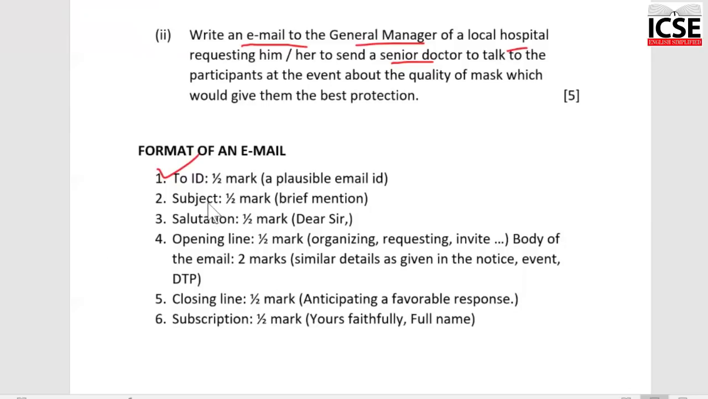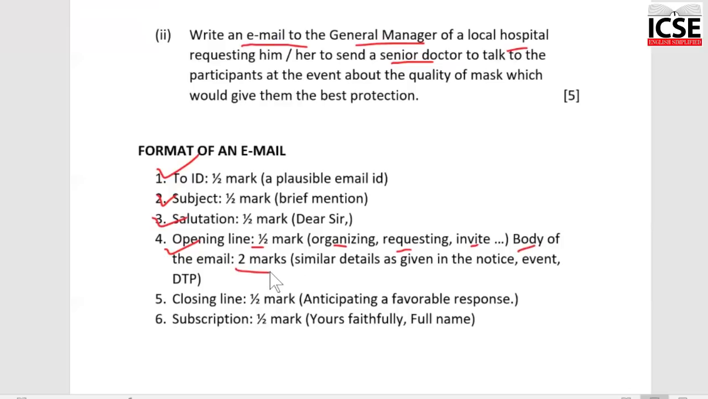Now, the next is the subject. This again carries half a mark. Straight away from the topic you can take. Salutation, write dear sir, stick to the margin. Everything has to be left aligned. The opening line carries half a mark. Try and write something like our school is organizing, or we would like to request you, or we would like to invite you. Ideally, don't start with an introduction of yourself. It's not required.